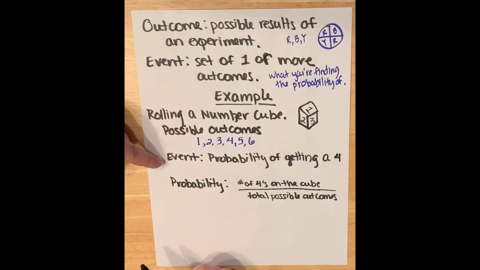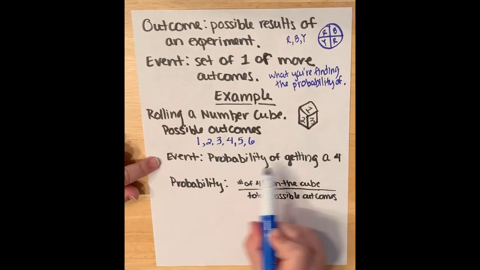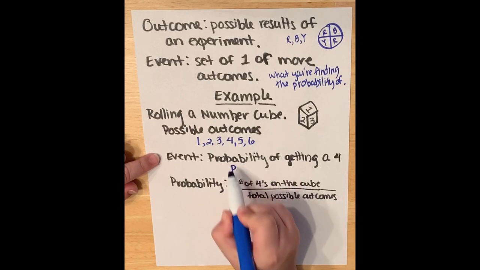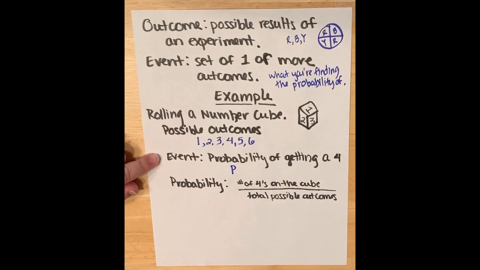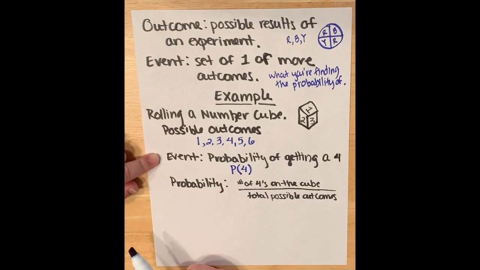The event, like we set up above, is what we're finding the probability of. So in this case, the event is the probability of getting a 4. Another way we can write this is P. This is the shorthand way to do it. P(4), parentheses 4. That doesn't mean P times 4. That means I'm finding the probability of getting a 4. Anything in those parentheses is what you're looking for.